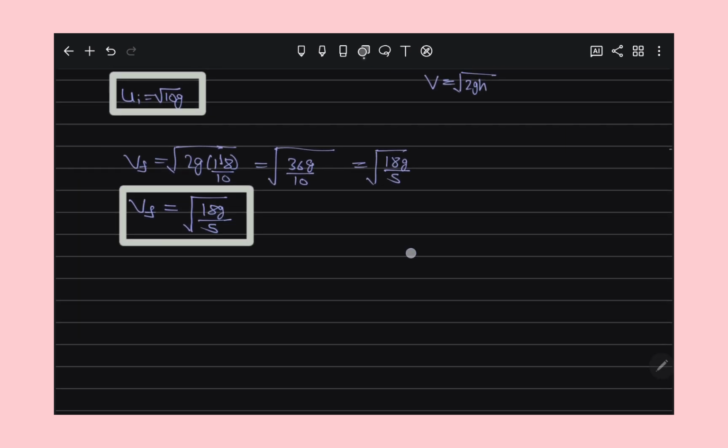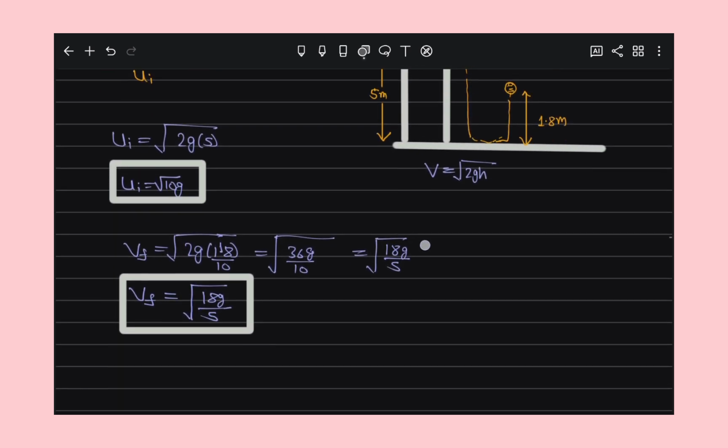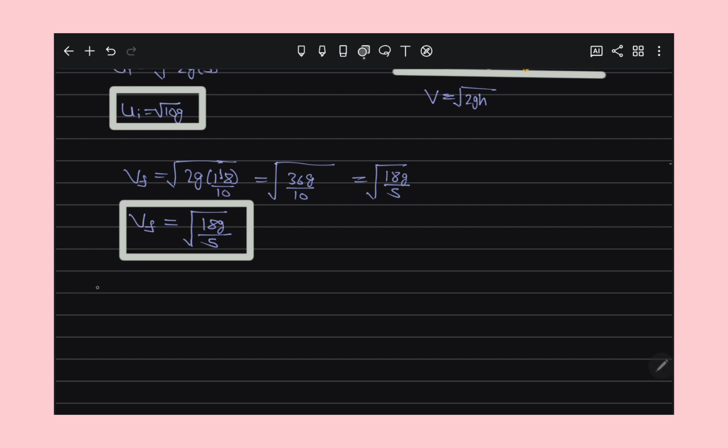Now we just have to find what factor the velocity loses at the ground when it rises. As we know, as the body loses its energy, the answer comes out negative. So it is final velocity, root 18g by 5, minus initial velocity, root 10g, divided by initial velocity, root 10g.